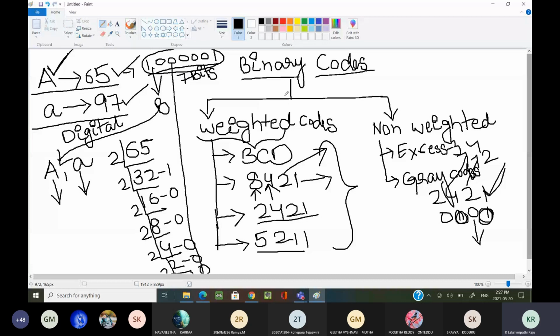The system does not understand whether you click a capital A or small a, or your alphabets or numbers. Even if you click 65, it does not understand. Only these types of binary codes can the system understand.